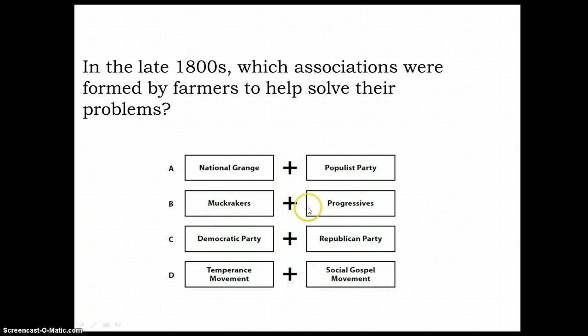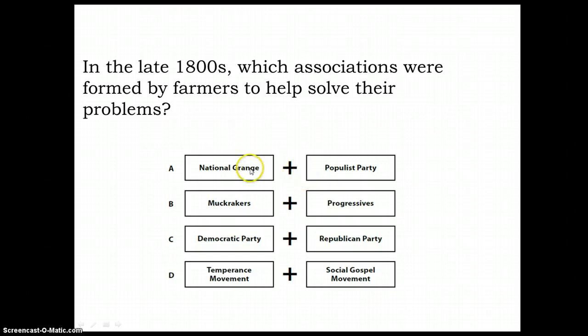So based on that, I'm not sure, but what I do remember is from the 6 things I need to remember about progressives is that they are middle class and urban, and so they definitely aren't the farmers. So what is left for me is the Populist Party and the National Grange. And what I remember is that I said the Populist Party is the Grange plus the Granger movement plus the free silver idea. And they were both made up of farmers in the South and in the West and Midwest.